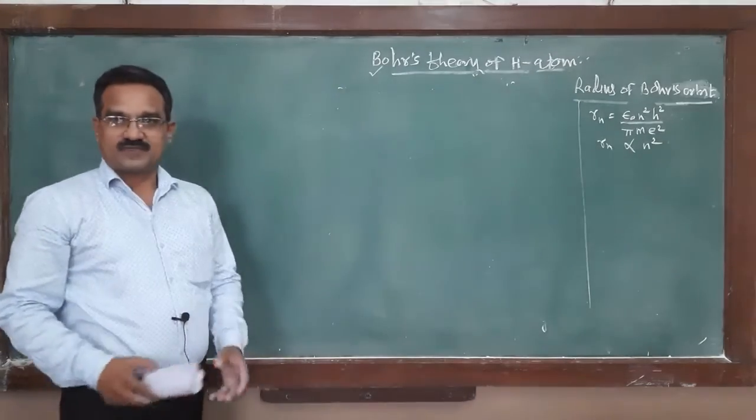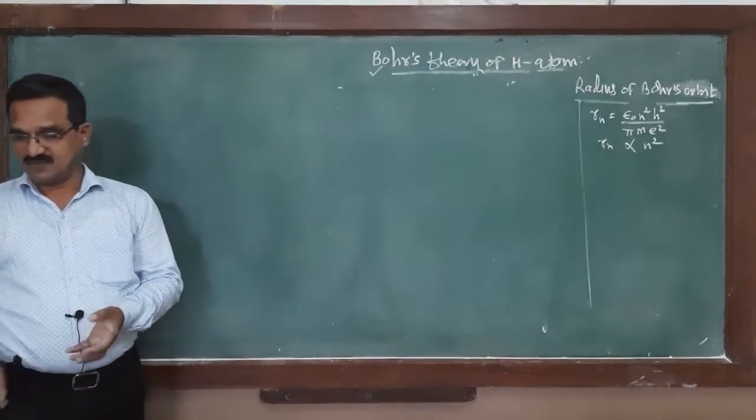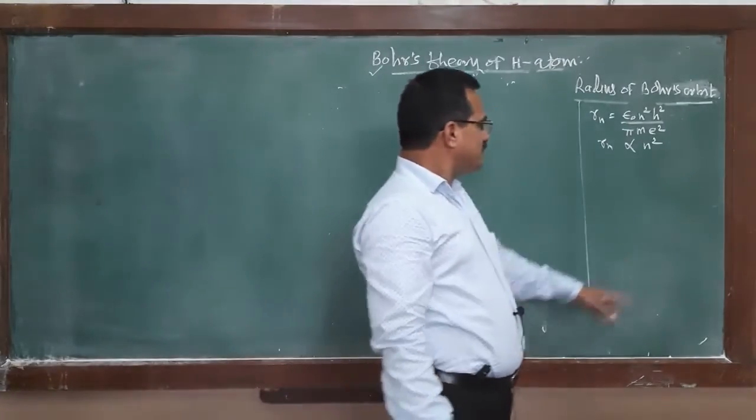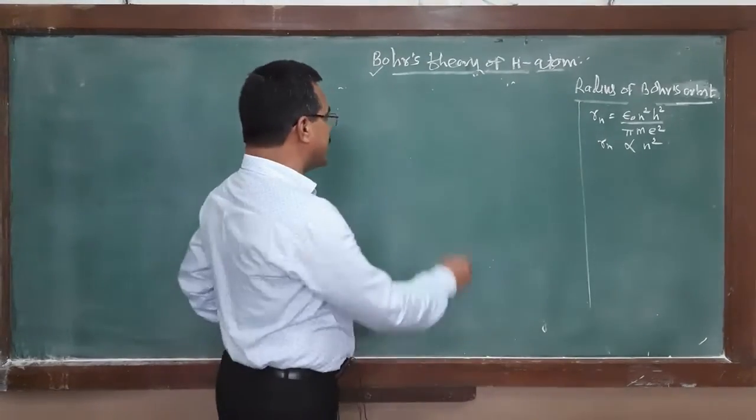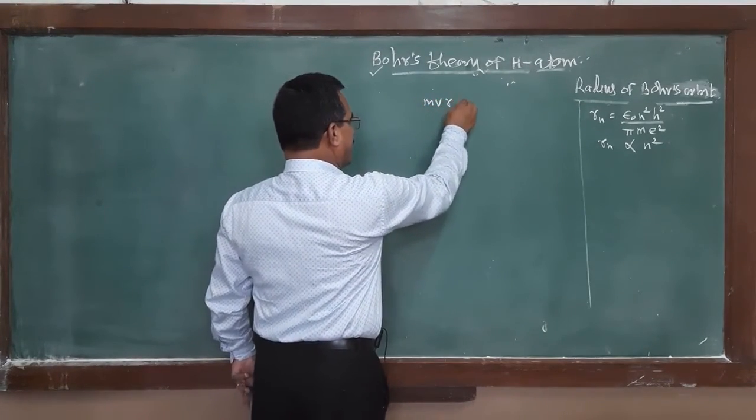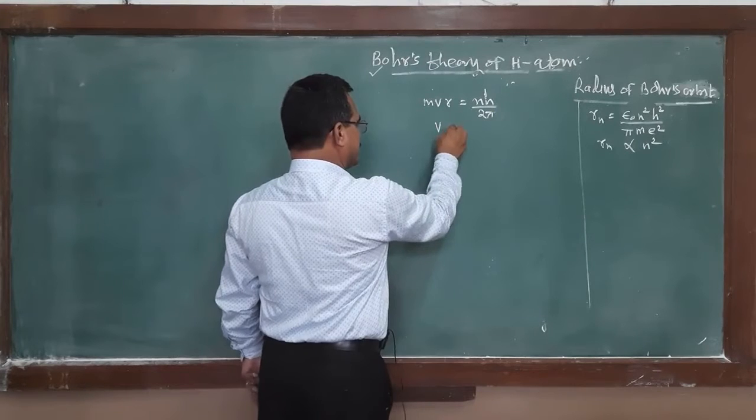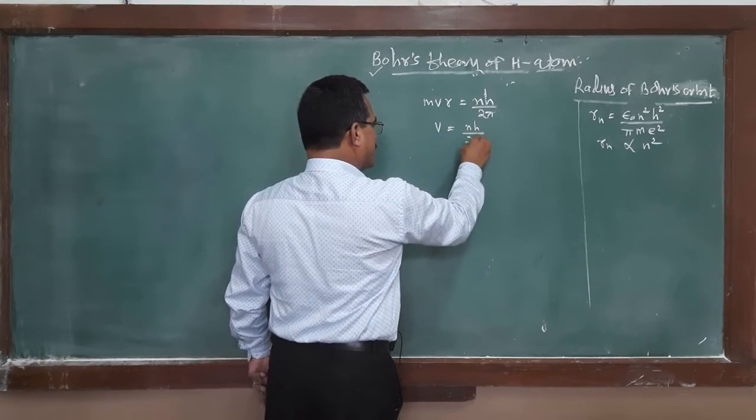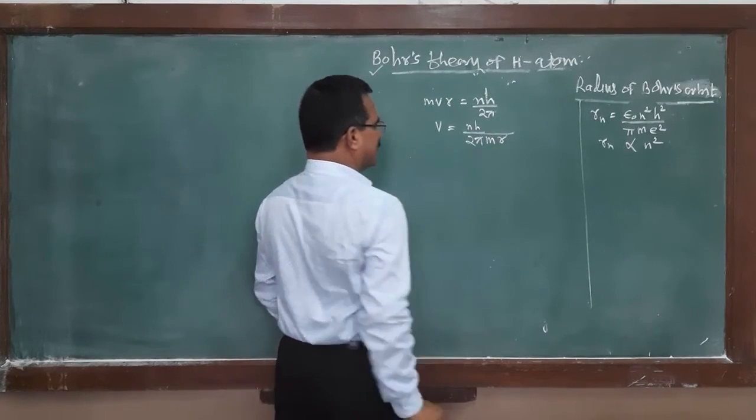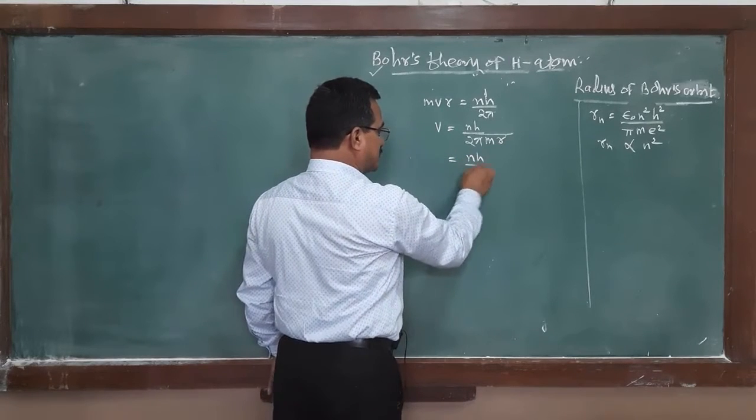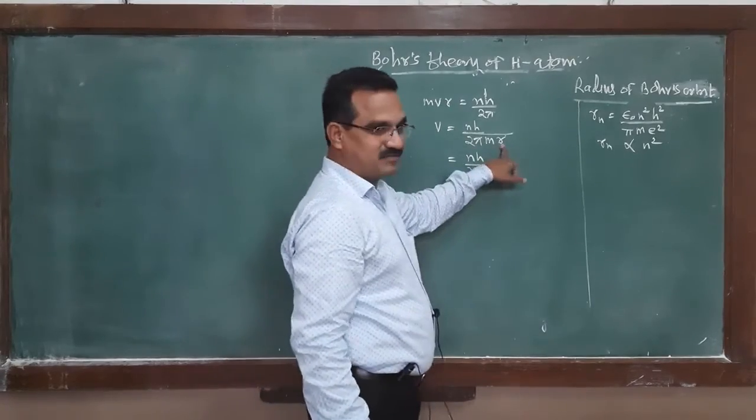After that, what about the orbital velocity of the electron? How will you find the orbital velocity? What is the velocity of the electron that is revolving around the nucleus? Again, according to the second postulate, mvr is equal to nh divided by twice pi. Then v is equal to nh upon twice pi, here is m into r. Again, v is equal to n into h by twice pi, m as it is, multiplied by 1 upon r.